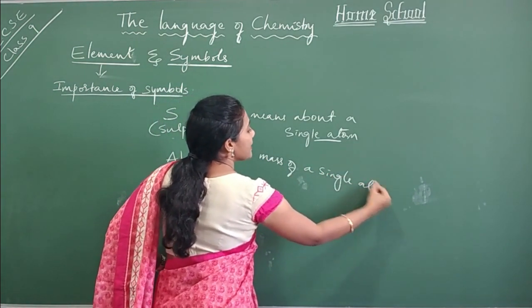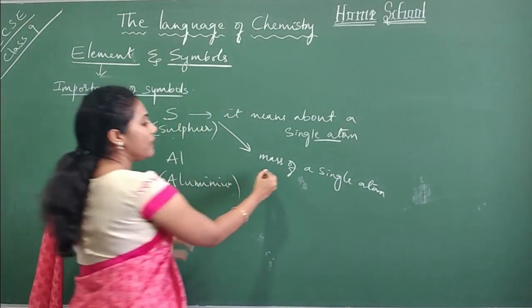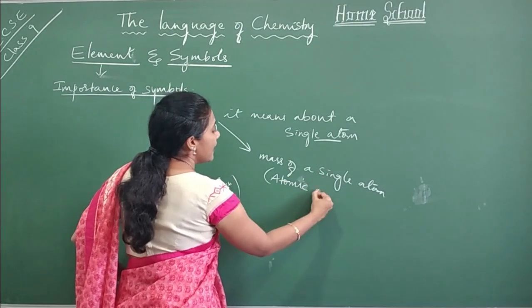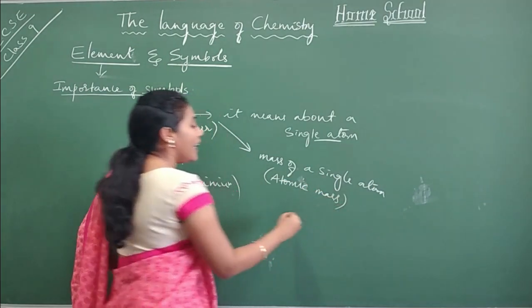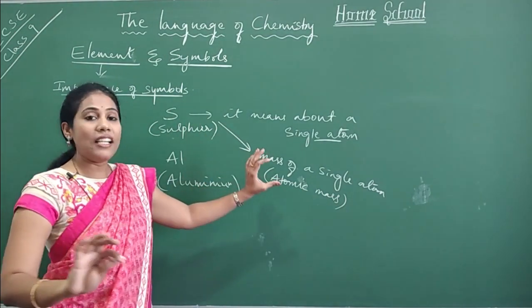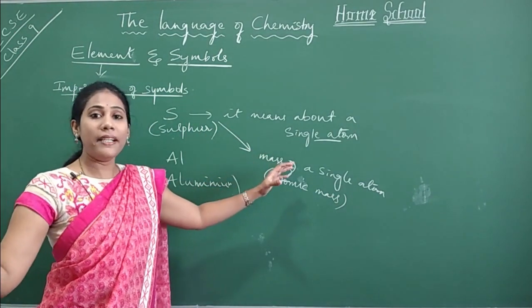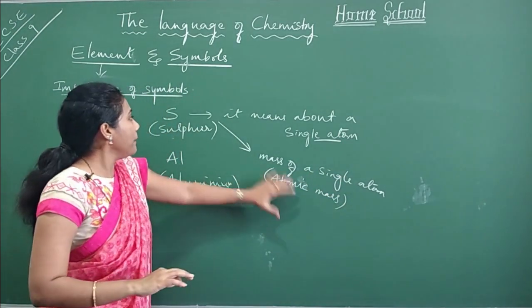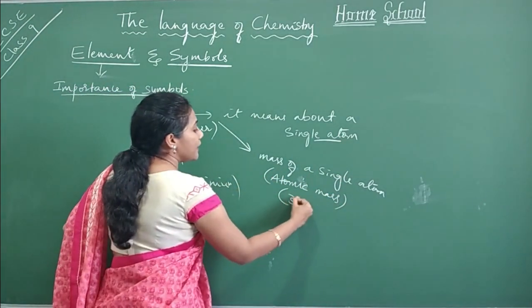We will call it atomic mass also. Scientists have already calculated the mass of single atoms of all elements, and they have mentioned it in the periodic table. The atomic mass of sulfur is 32.